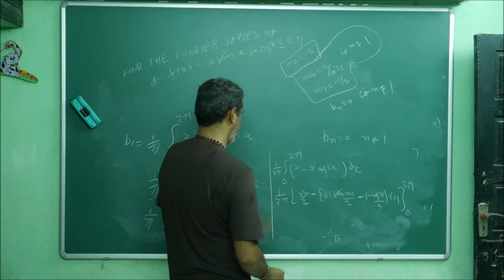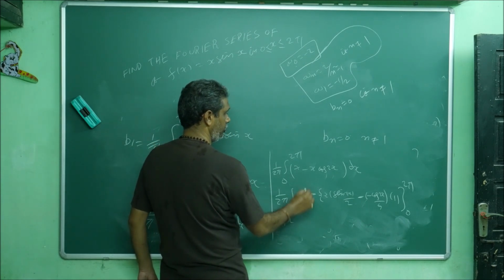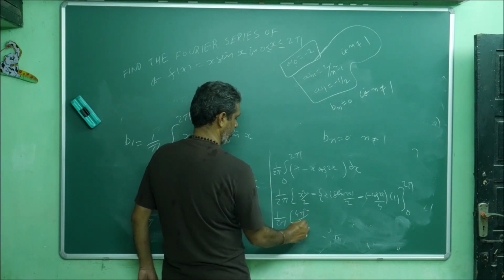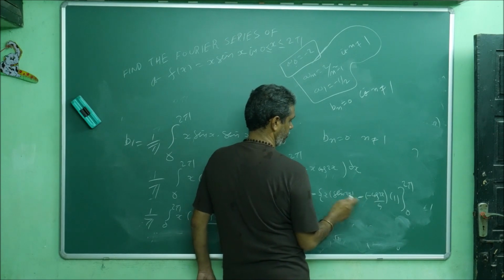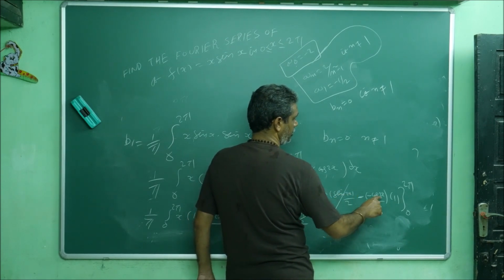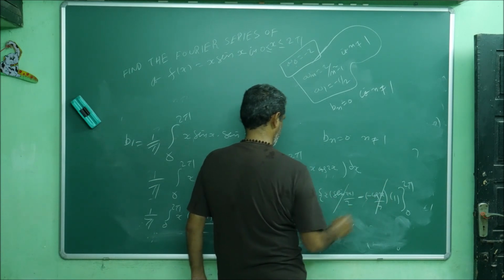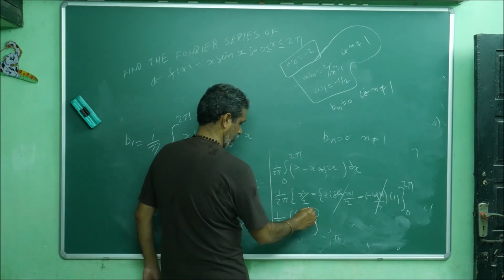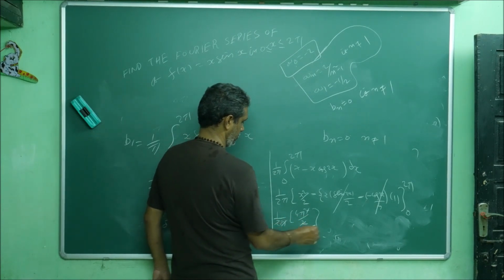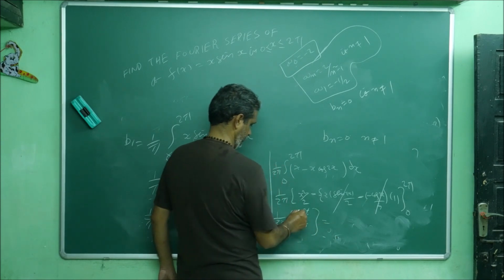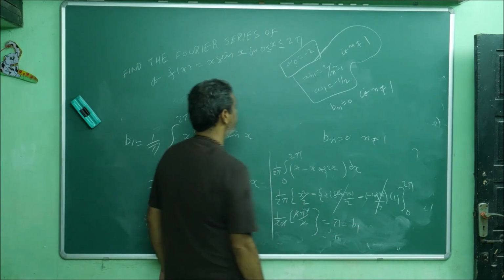Now apply, this is 1 by 2 pi. If you apply, 2 pi whole square, that is 4 pi square by 2. If you apply upper limit, sin 2 pi is 0, sin 0 is 0, waste. Here cos 2 pi is 1, minus of minus is 0, then cos this is also waste. So only this stands. This cancels, so pi is equal to b1.